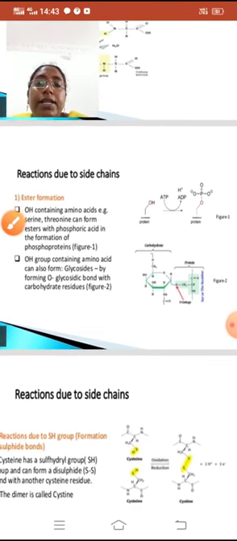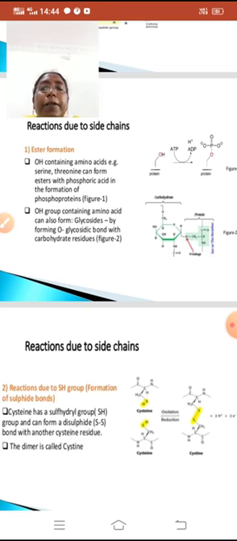Now we will see the reactions due to side chains. Ester formation: OH containing amino acids. For example, serine can form esters with phosphoric acid in the formation of phosphoproteins. OH group containing amino acids can also form glycosides by forming an O-glycosidic bond with a carbohydrate residue. Here the OH-containing residue utilizes ATP, which is converted into ADP, making a phosphate bond.